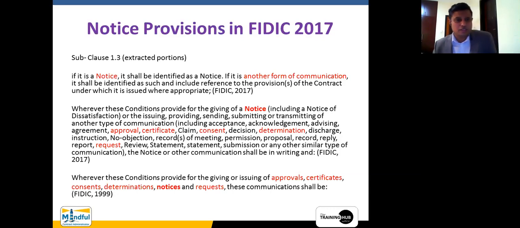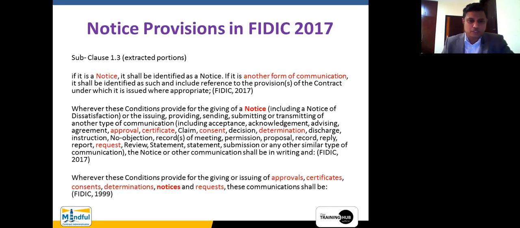Now here it is once again saying, if it is another form of communication, you don't have to mention in the notice what the particular clause is. But if it is another form of communication, it shall be identified as such and include the reference to the provisions of the contract. The second paragraph explains the other forms of communications, whereas the third paragraph explains the limited number of forms of communication which appeared within the FIDIC 1999 version.